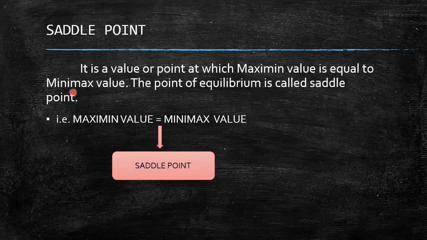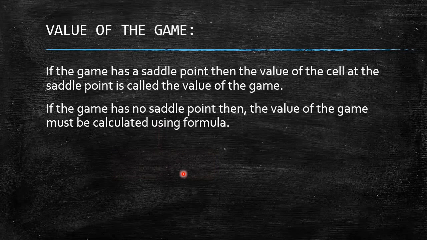Saddle point. It is the value or the point at which the maximin value is equal to the minimax value. The point of equilibrium is called saddle point. So, when the maximin value is equal to the minimax value, that output is called the saddle point. When the maximin and minimax values are the same, then it has a saddle point. Then it can also be called a pure strategy problem.